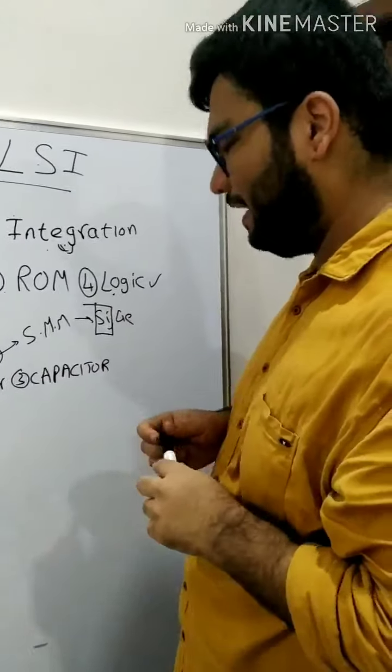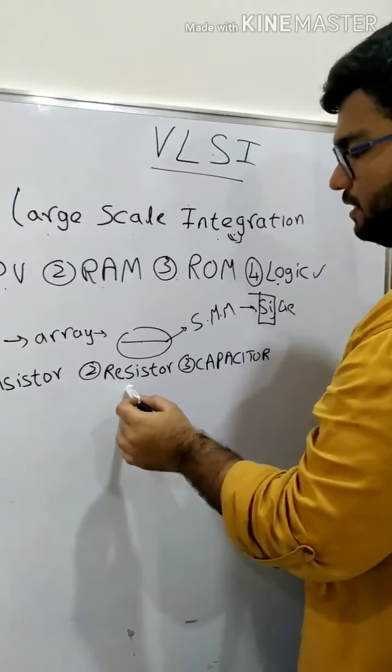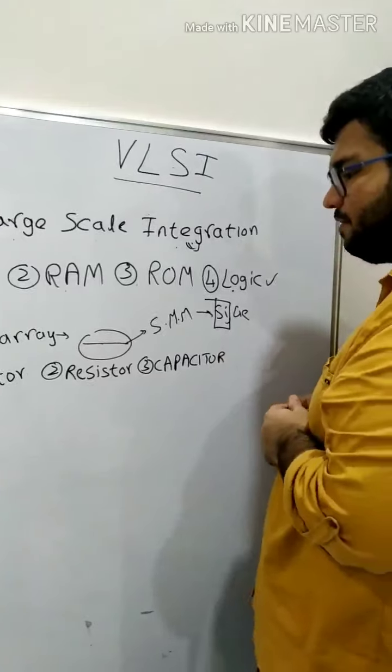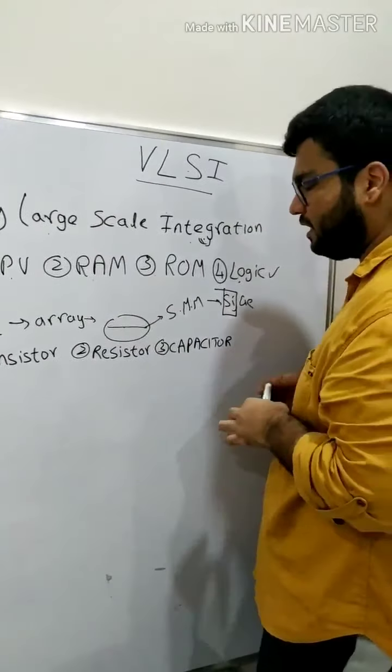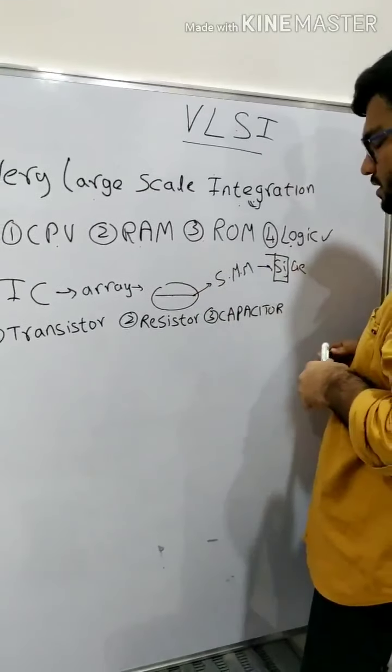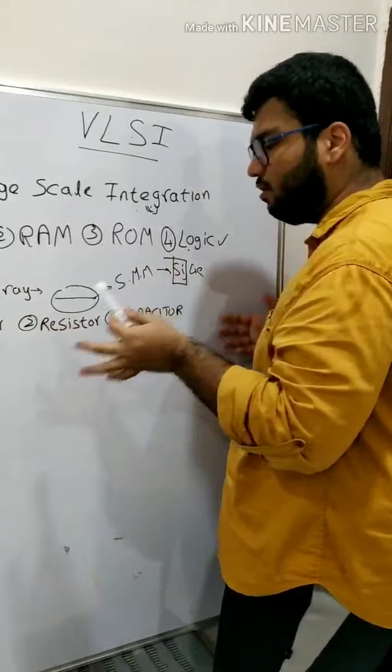Based on the applications or requirements, the number of components that we use in a circuit increases. For example, some applications require only 2 transistors, some require only 2 resistors, some require only 3 capacitors, and some others require all these 3 in a huge number.